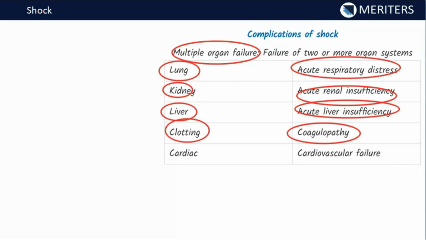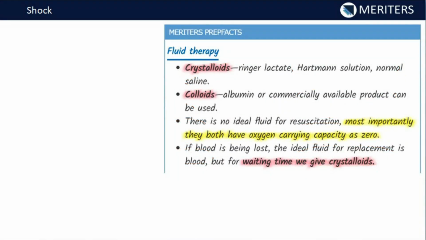Then we have the cardiac. Now in this, we can have the cardiovascular failure. So these are the various complications of shock which can result in multiple organ failure. Now let's discuss certain miscellaneous facts which are important from the exam point of view.